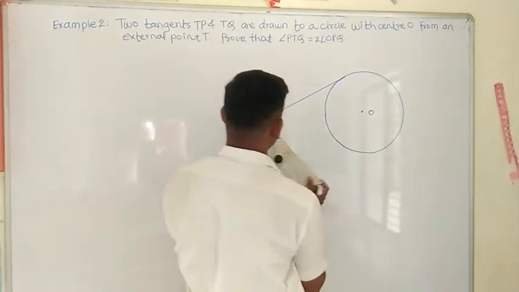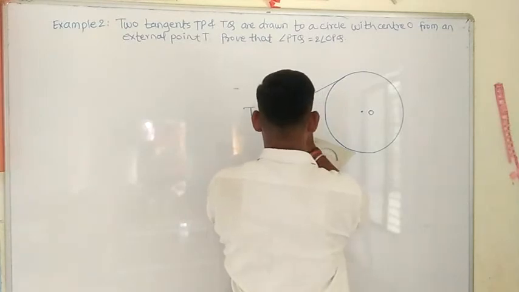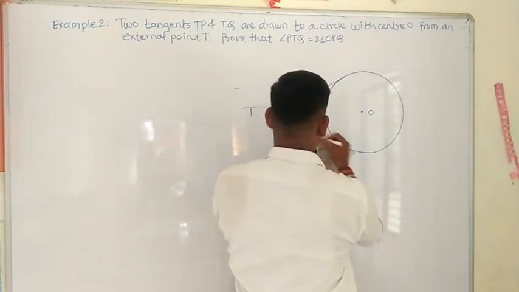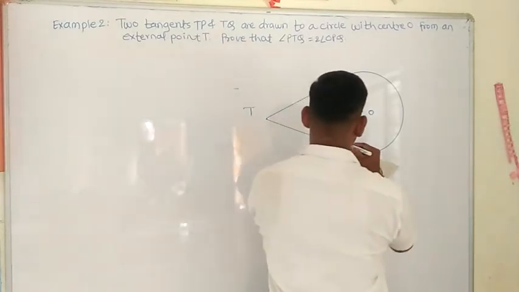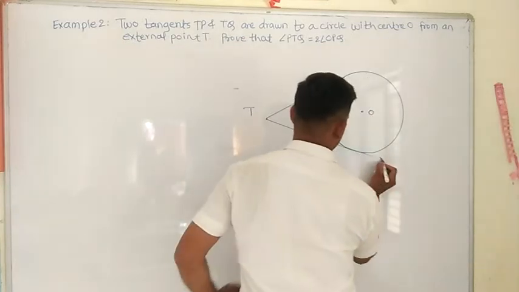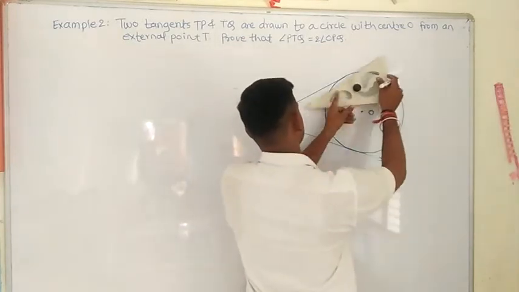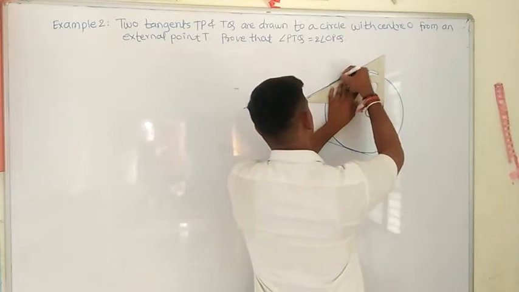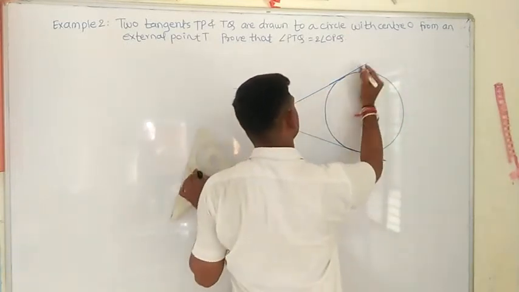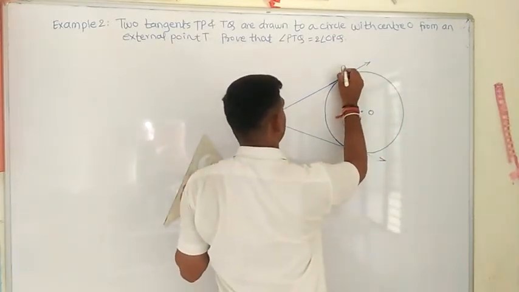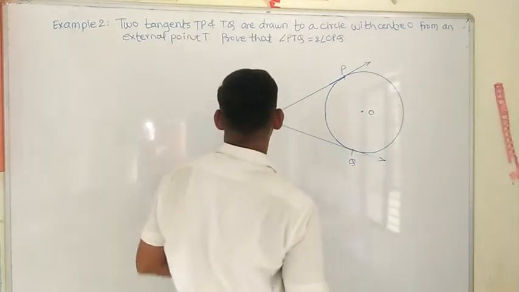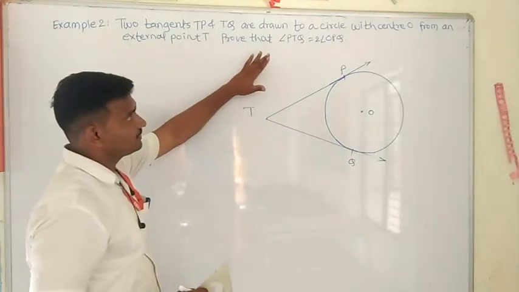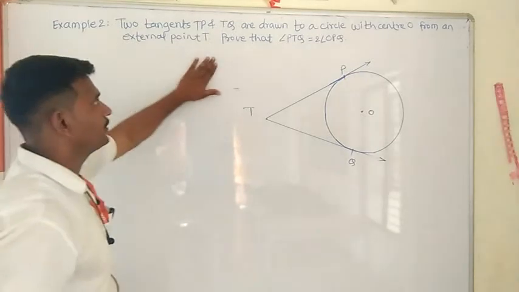This is one tangent, and another tangent will be this one. This is the second tangent. I will name it P and this Q. Now TP and TQ are drawn to a circle with center O from an external point T.